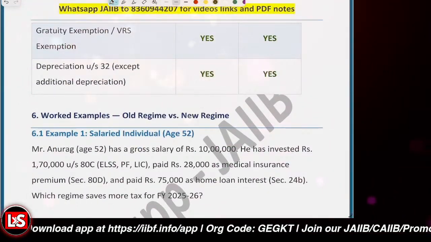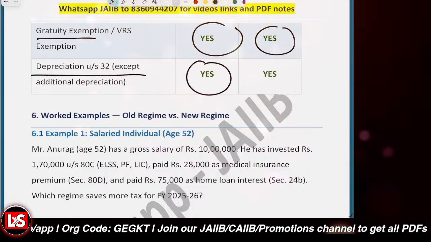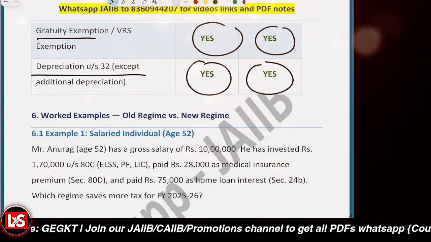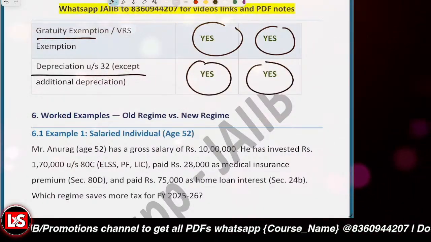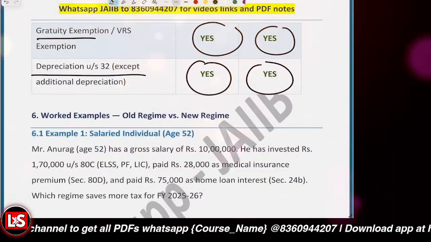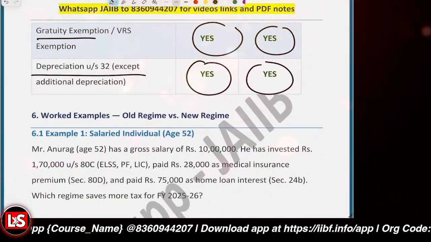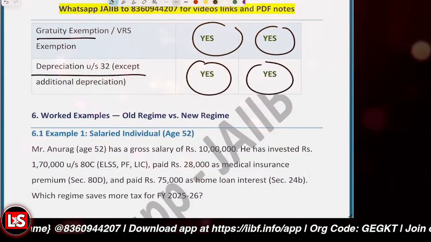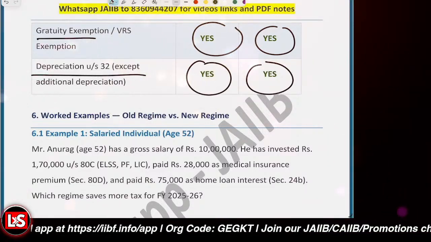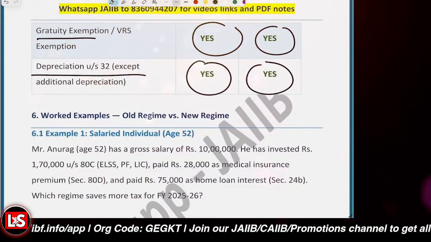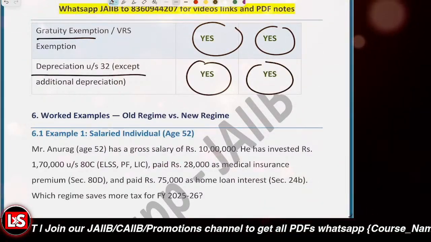And if we talk about the gratuity exemption, that's allowed in both. The depreciation benefit is available in both. So that's about the old tax regime and the new tax regime deductions. So what is not allowed? If we look at what is allowed and what is not allowed, the point is quite simple: only a few points are allowed, like the standard deduction of 75,000 rupees.